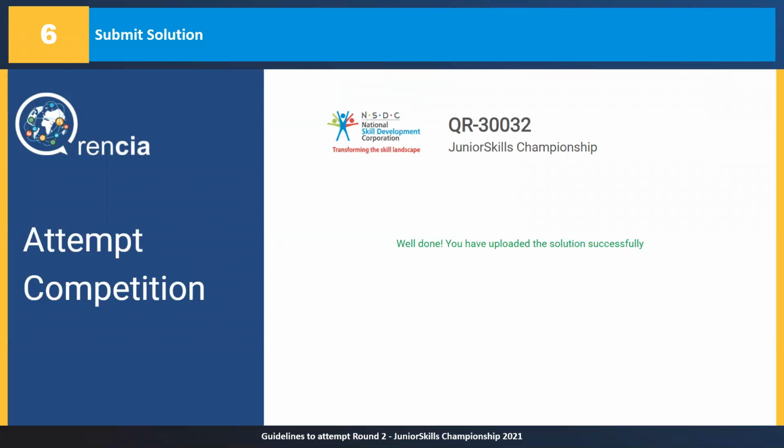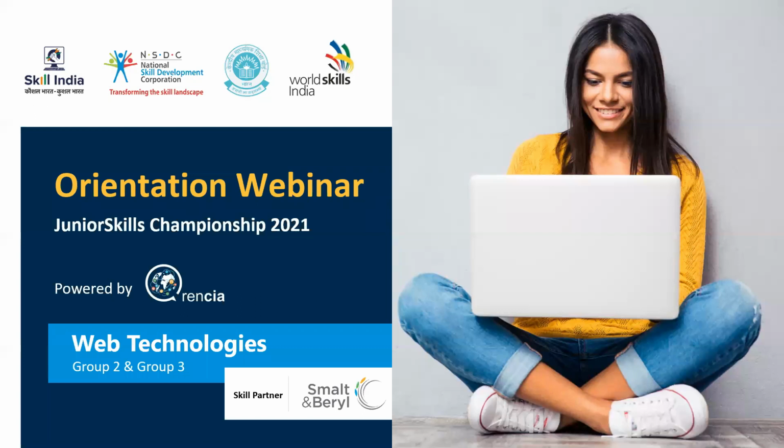From that link, once you click on it, it will take you to another screen of the attempt competition. You need to fill in your details there, your email id, your participation code accurately. If you do that correctly, it will take you to the step where you will be able to download your problem statement. Once you download it and attempt it, you should be able to come back to this screen and submit your solution in the format required. And if all these steps are done right, yes, you can say that I have participated for round 2 and I have submitted my solution. So these are the set of things that we wanted to cover for today's session.